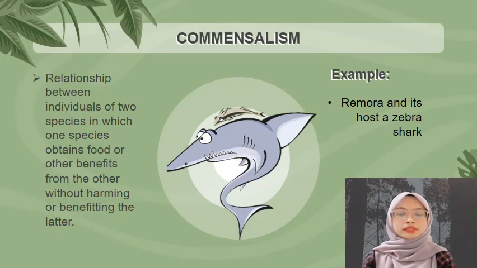Lastly is commensalism, which is a relationship between individuals of two species in which one species obtains food or another benefit from the other without harming or benefiting the latter. An example is the remora and its host, a zebra shark. The remora is carried along by the shark after attaching itself to it, allowing the remora to go to other regions without having to expend its own energy to swim. The presence of the remora has no effects on the shark.